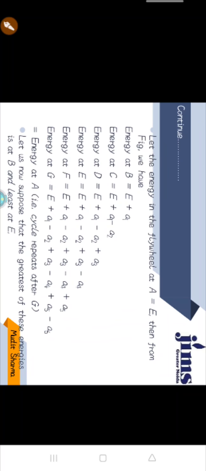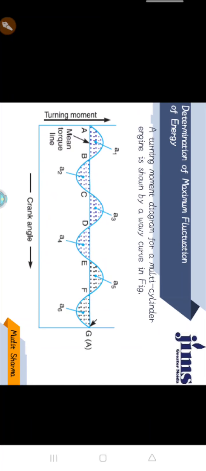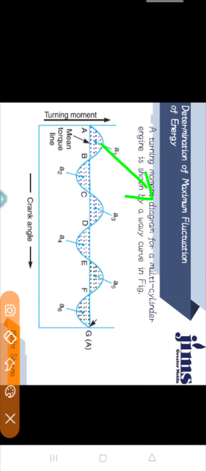So now at point A we consider energy equals E. At point B, because in the curve we can see the area A1 is above the mean resisting torque line, the energy at point B is equal to E plus A1.